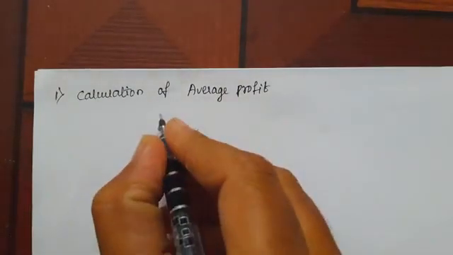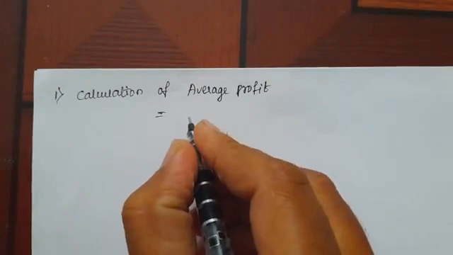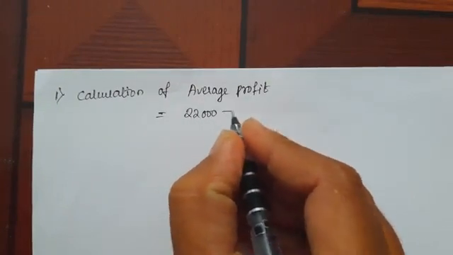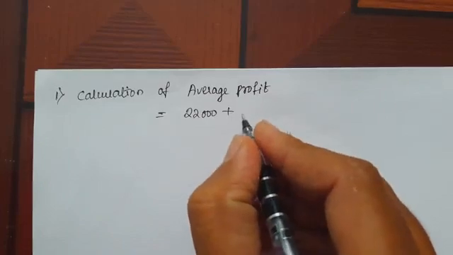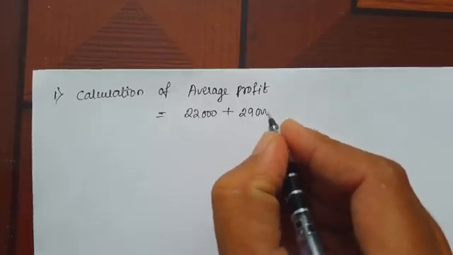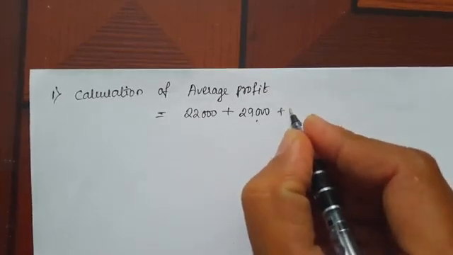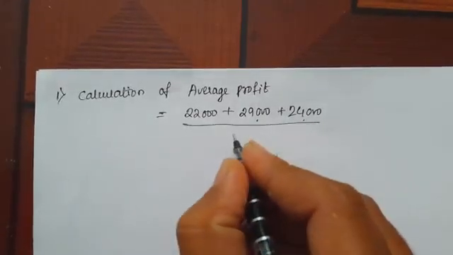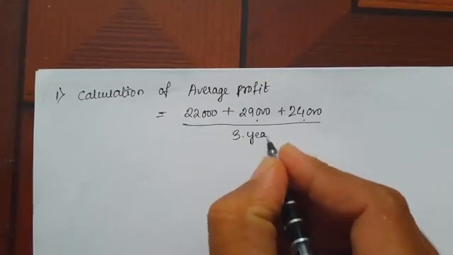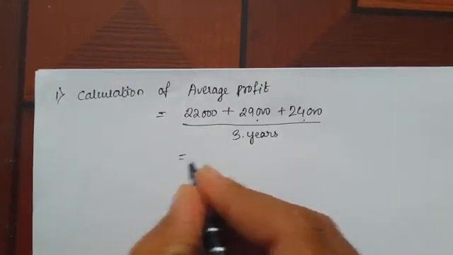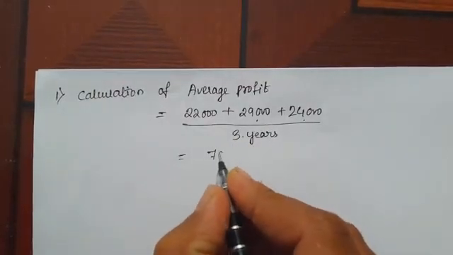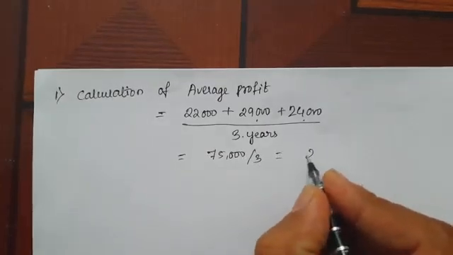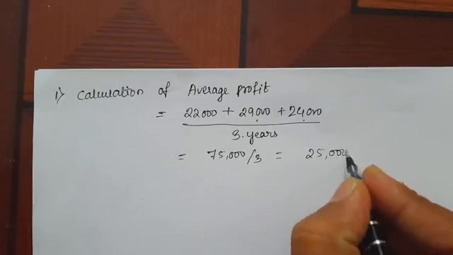Here first you have to take 3 years profit, that is 22,000 plus 29,000 plus 24,000 divided by number of years, 3 years, equals 75,000 divided by 3 equals 25,000.